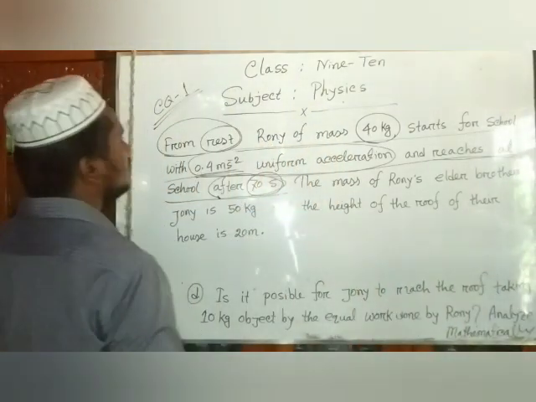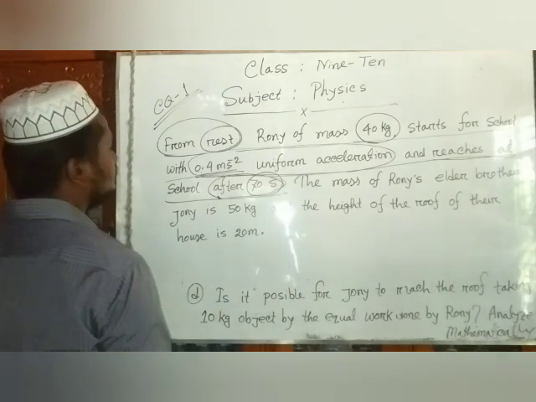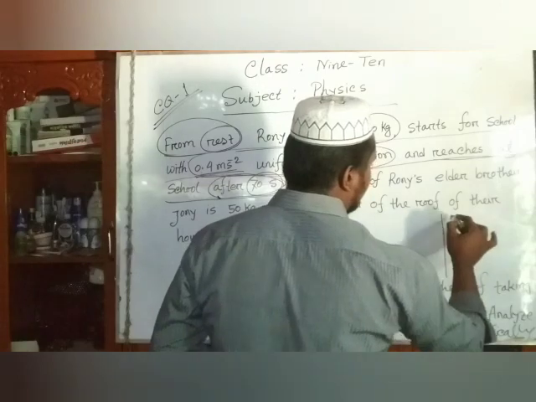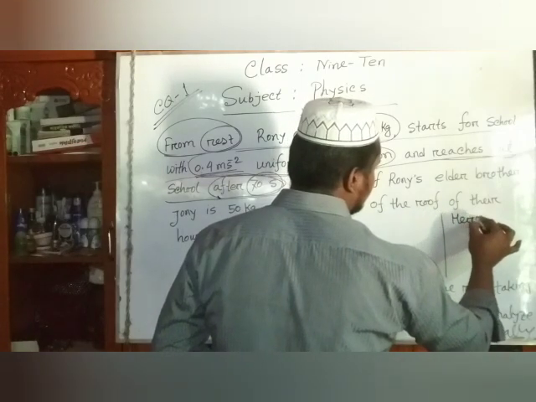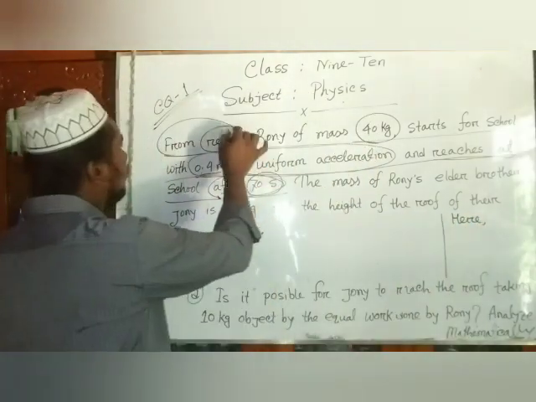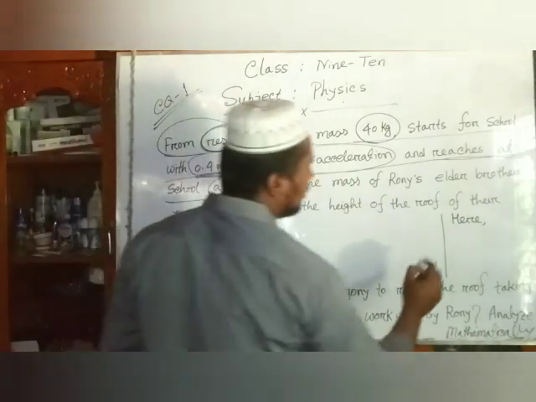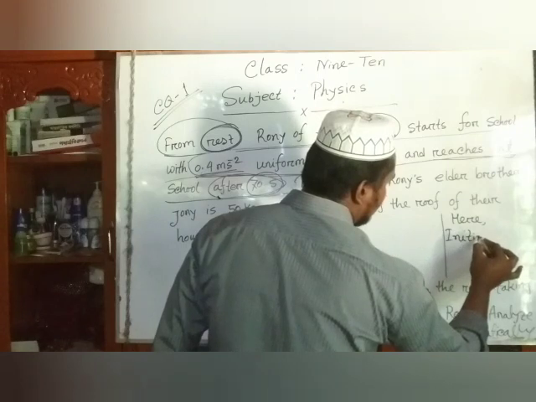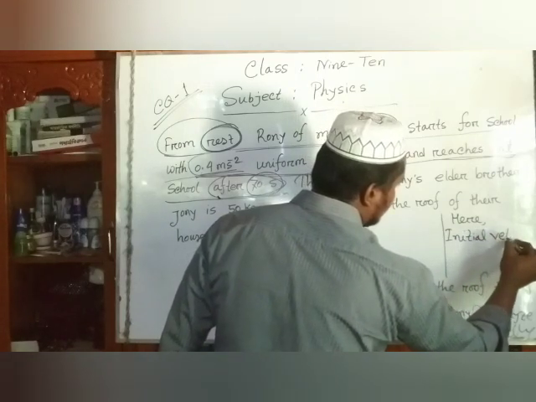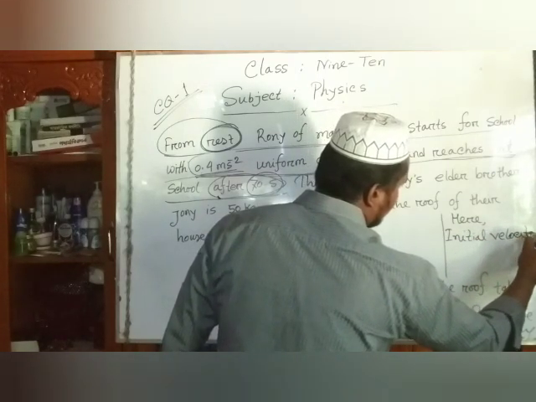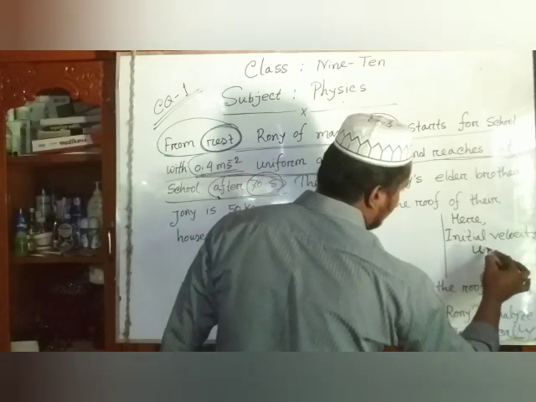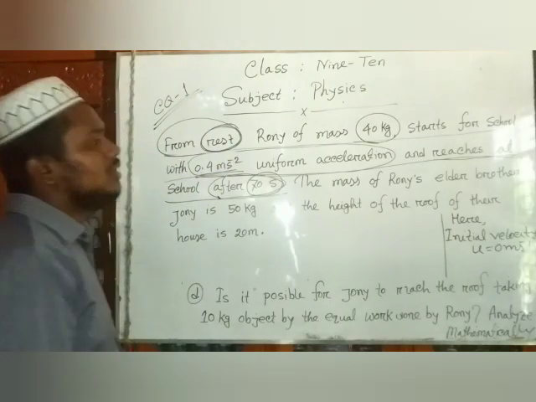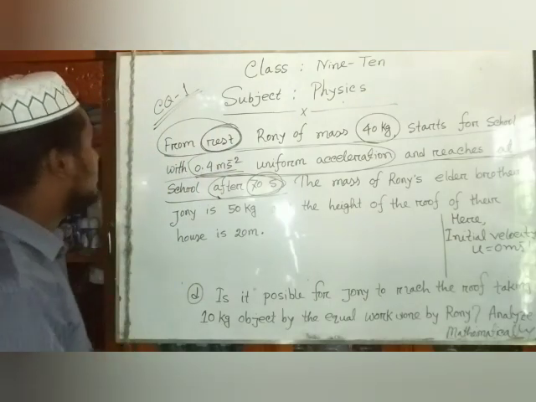given values. So dear students, here you see that from rest, that means initial velocity u equal 0 meter per second. Dear students, be careful.